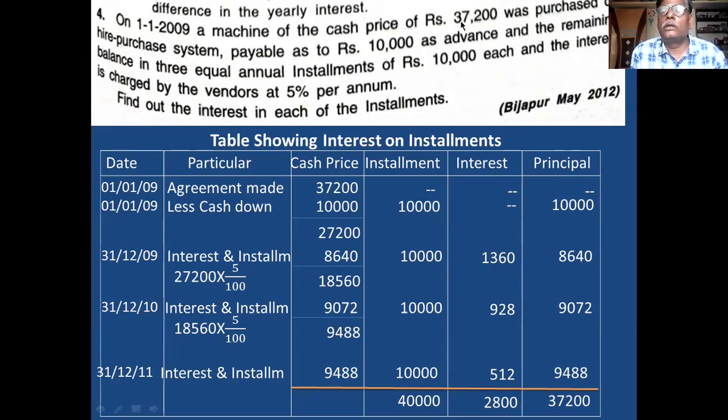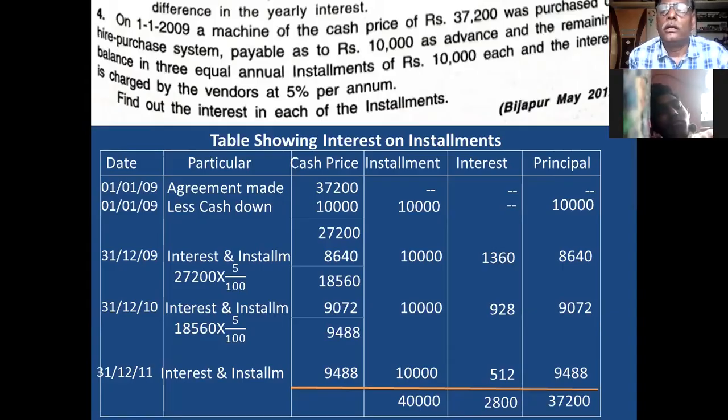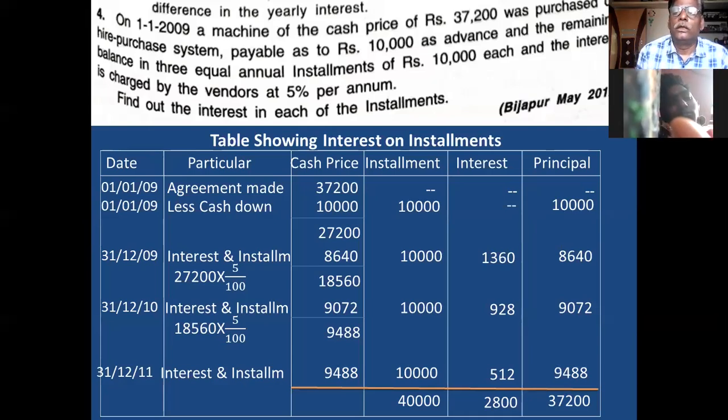37,200 is equal to cash price, and 40,000 is equal to hire purchase price. Hire purchase price minus principal is equal to interest. The difference between hire purchase price and cash price is called interest. 2,800 is the interest. In this way, you have to calculate the interest for the hire purchase system.